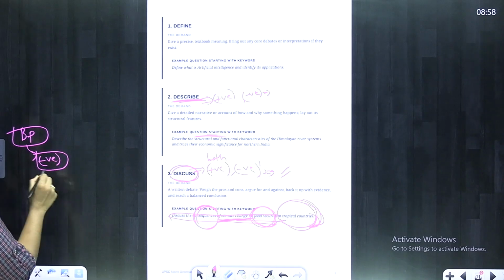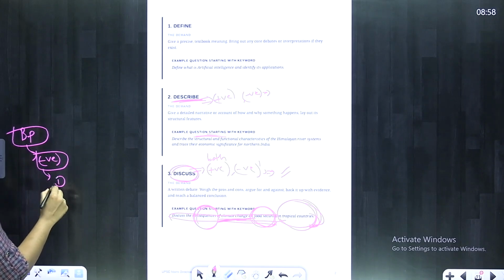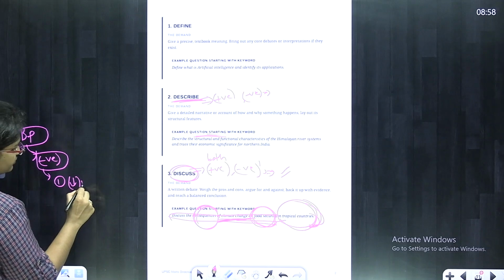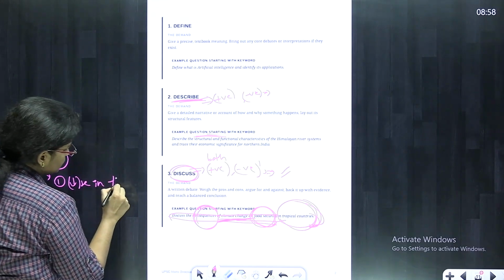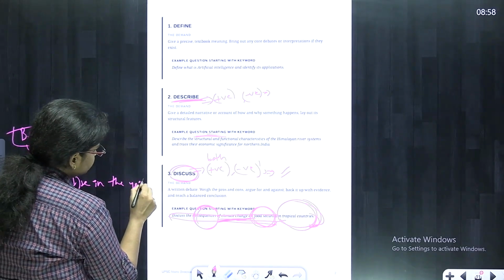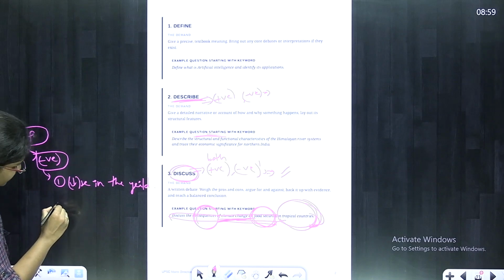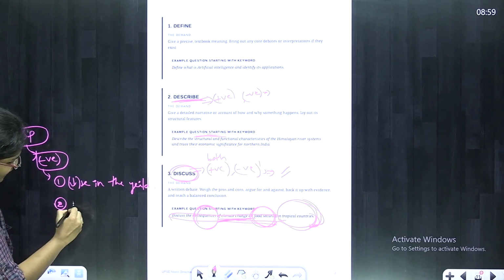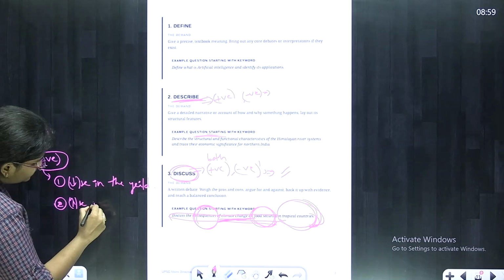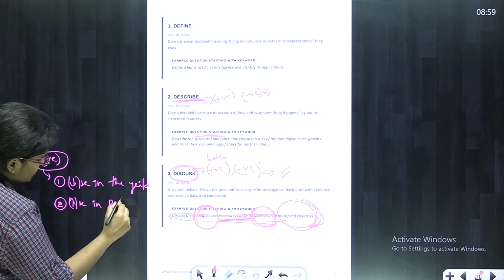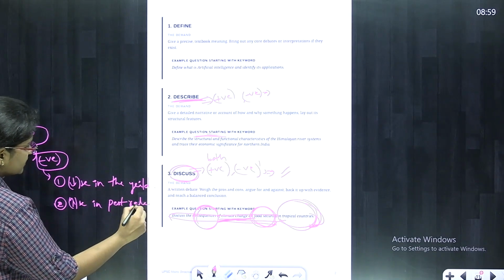The first negative consequence is a decrease in the yield. The yield of the crops gets decreased. This is the first and foremost consequence. Along with that, there is an increase in the pest rate.